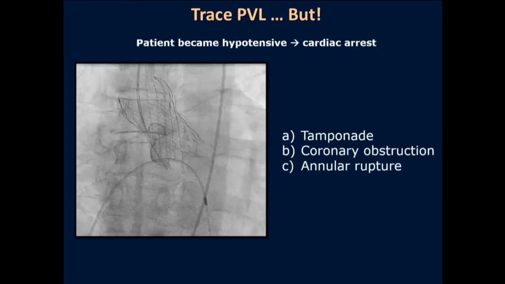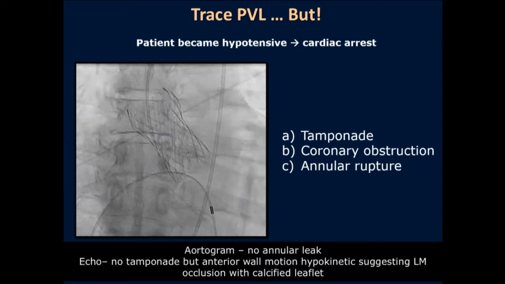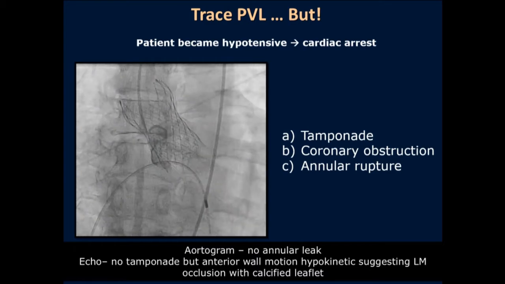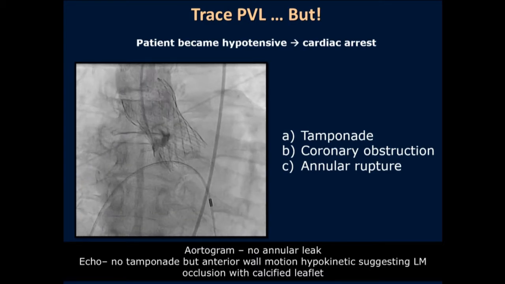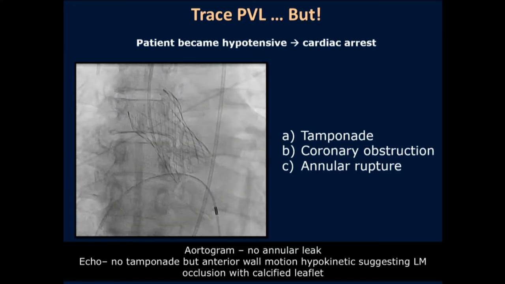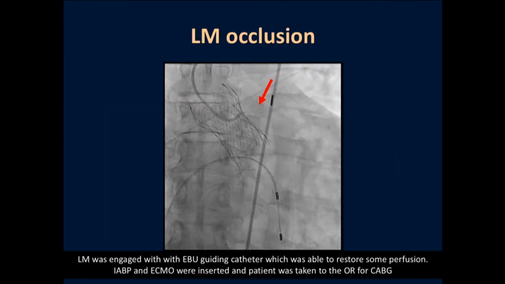A few seconds later, the patient became hypotensive, with cardiac VFib arrest. Our differential at that point was either tamponade, coronary obstruction, or annular rupture. Quickly, through our troubleshooting algorithm, we did an aortogram. There was no annular leak, but we couldn't see perfusion to the left main. And echo showed no tamponade, but the anterior wall was down, suggesting left main occlusion.